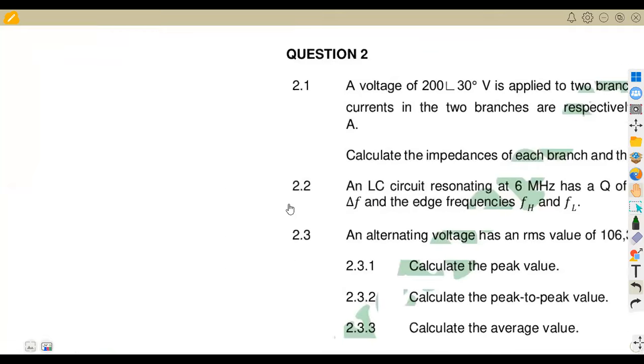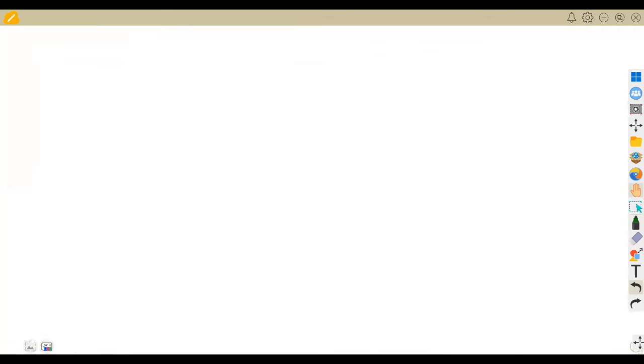Take note, we've got 2 things to consider: the total impedance and actually the impedance of each circuit, and also the total impedance in this case. All right, so we're given a condition whereby we have got 2 branches that are being connected in parallel. So I'm just going to take these 2 to represent our impedance in this case.